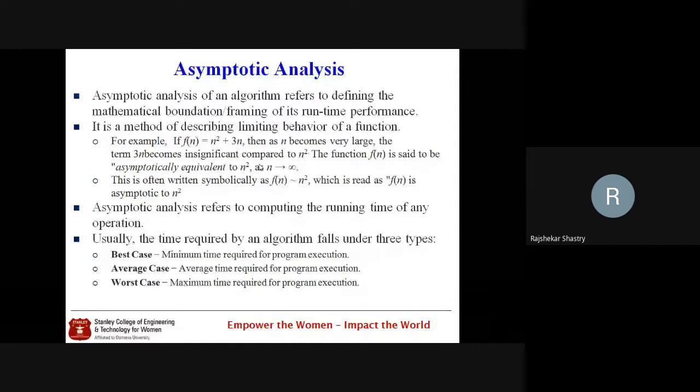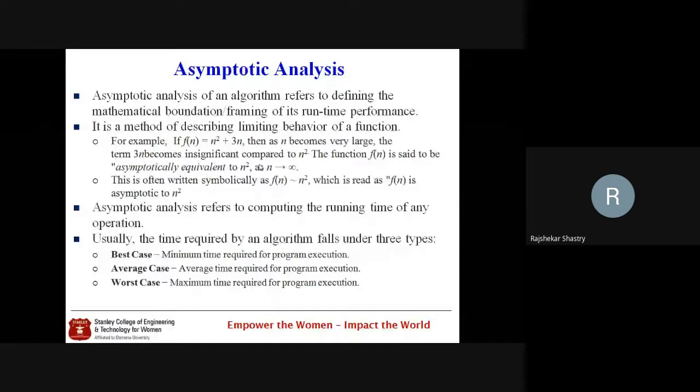Whenever we talk about asymptotics, if you recall that intermediate syllabus, the definition of asymptotic, which I just defined, is similar to approaching value only. Here also the same thing is what we stated. And this asymptotic analysis refers to the computational running time of any operation or any algorithm. So that's what we take as our analysis for computing the running time of any algorithm.